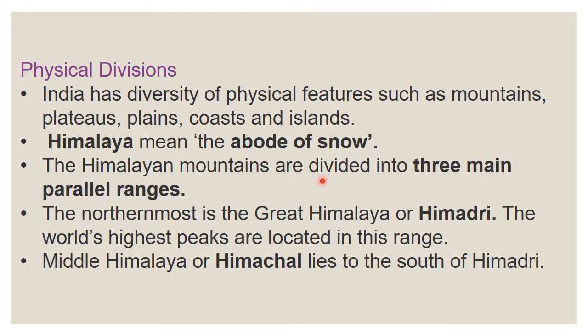Icily covered. The Himalayan mountains are divided into 3 parallel ranges. Ranges means more mountains together, arranged in a line. That is called a mountain range. So, the Himalayan mountains are divided into 3 main ranges.